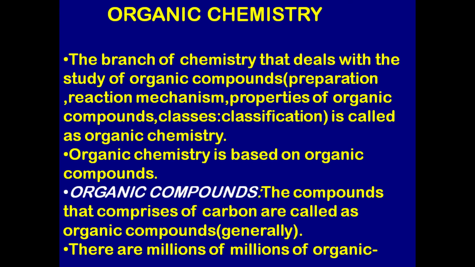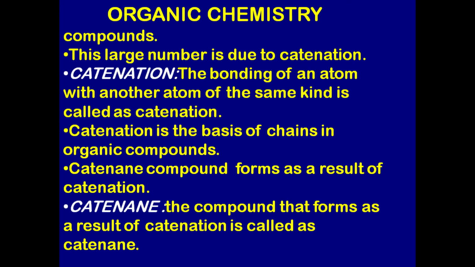What are organic compounds? The compounds that comprise carbon are generally called organic compounds. There are millions of organic compounds. This large number is due to catenation. What is catenation? The bonding of an atom with another atom of the same kind is called catenation. Catenation is the basis of chains in organic compounds. A catenane compound forms as a result of catenation.